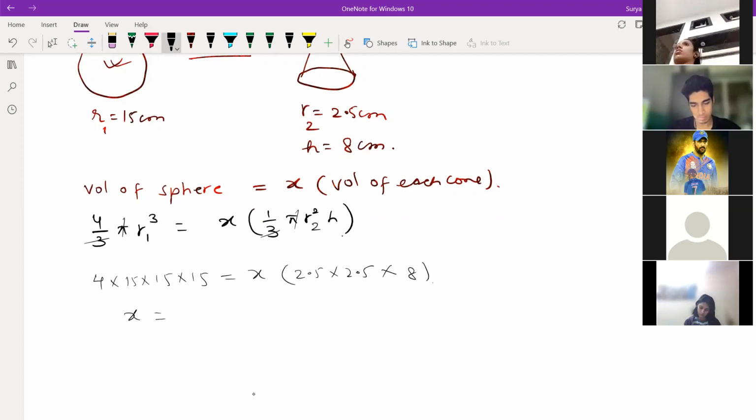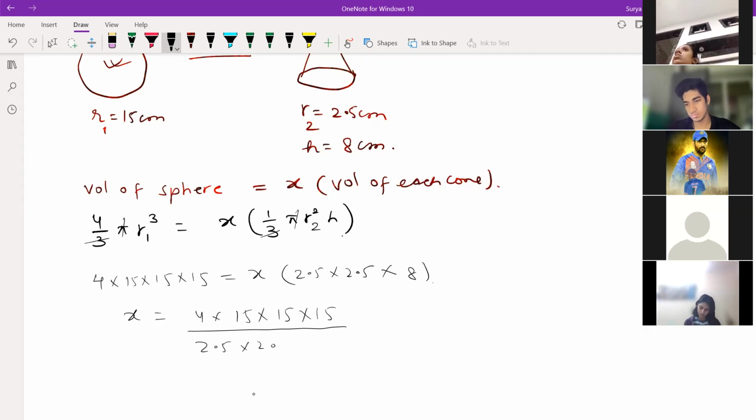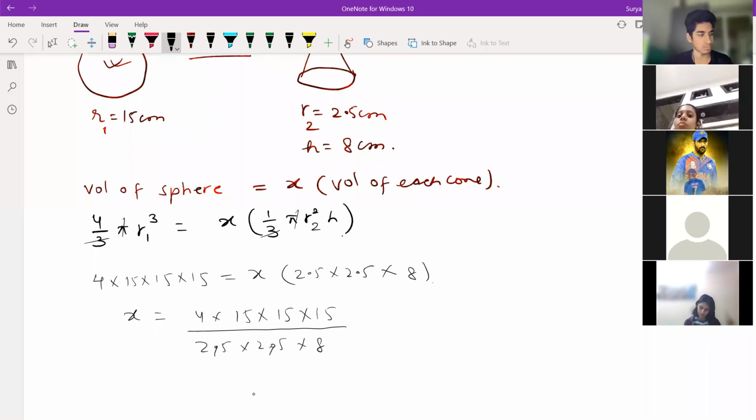So x equals 4 into 15 into 15 into 15 divided by 2.5 into 2.5 into 8. Cancelling, you'll get 100 above, because after the point one digit is there.